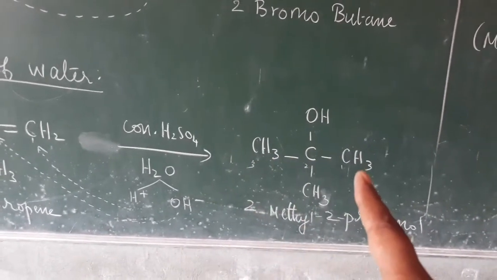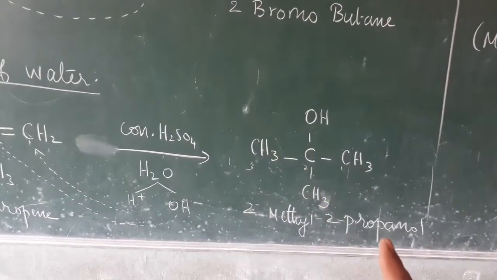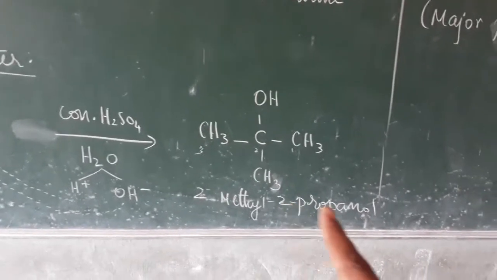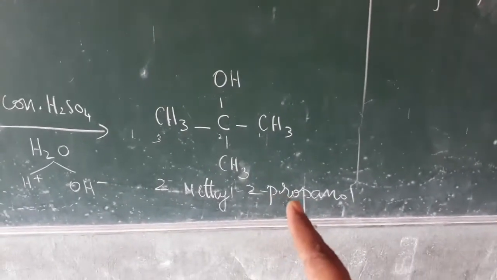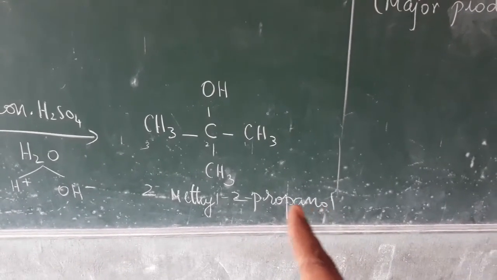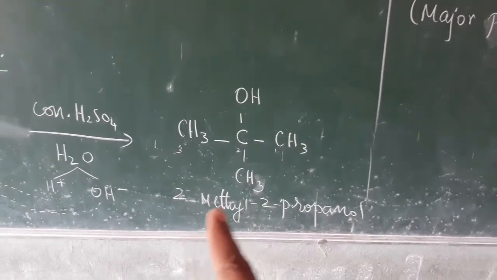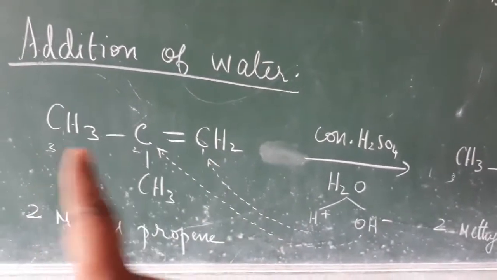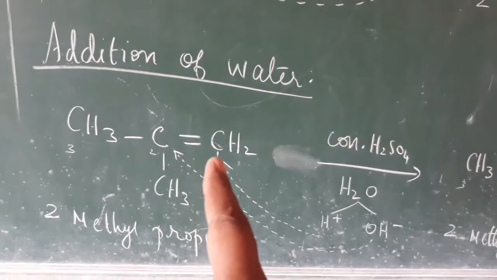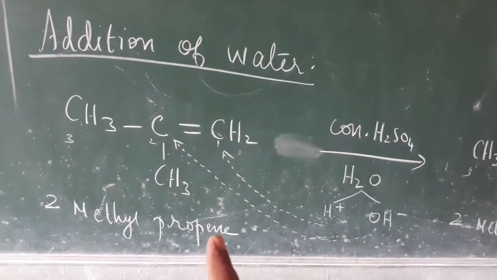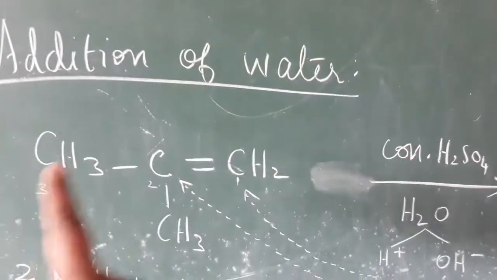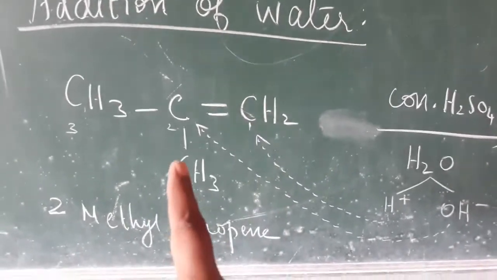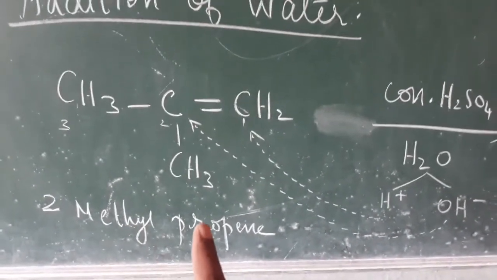So 3 carbons means prop, it is the root word, single bond ane, and the second carbon has alcohol, so 2-propanol. See that, 2-propanol, ol, and then the second carbon has methyl, so 2-methyl-2-propanol. And the compound name here: 3 carbons means prop, and a double bond is there, so propene. These 3 carbons you have to take as the linear chain, so propene, and the second carbon has methyl, so 2-methylpropene.